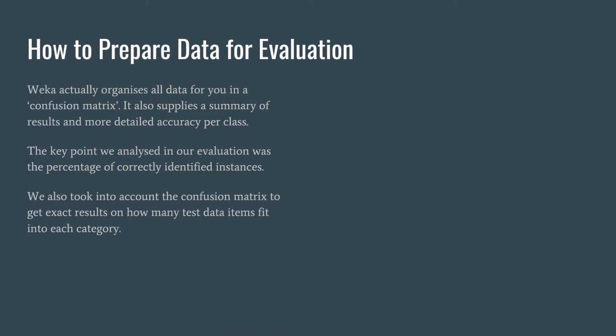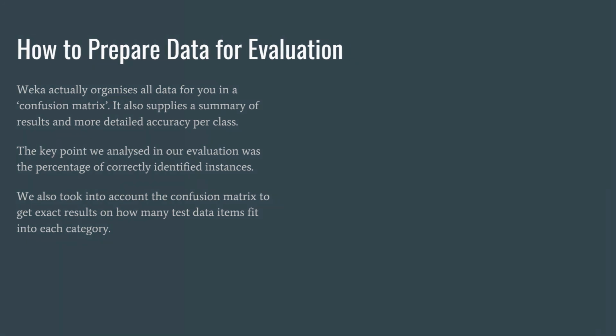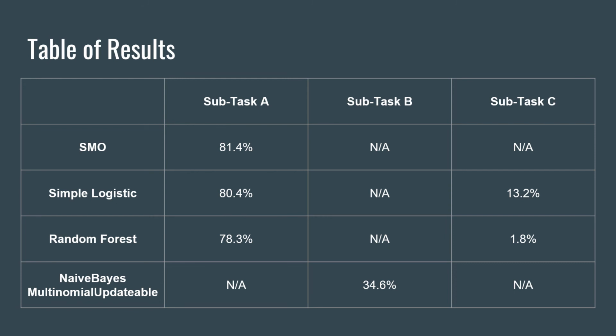Weka produces its own confusion matrix, which is already easy to understand. Our main focus of the evaluation was to look at the percentage of correctly identified instances in order to evaluate our model. Here is a table of our results.